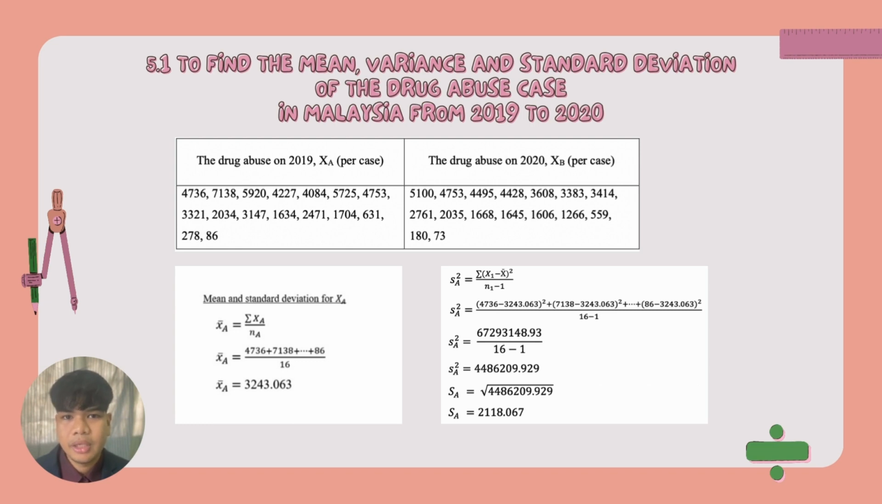3243.063 for our mean. And for our variance, we are going to use the formula S squared equals summation of X minus X bar to the power of 2 divided by N minus 1. And we get the answer for our variance, 4486209.929. Then we square root our variance to get the standard deviation. After we square root it, we get 2118.067 as our standard deviation.